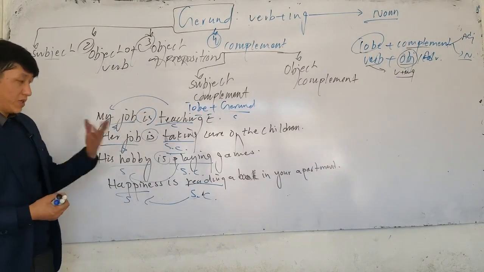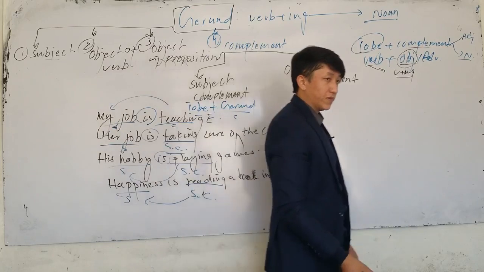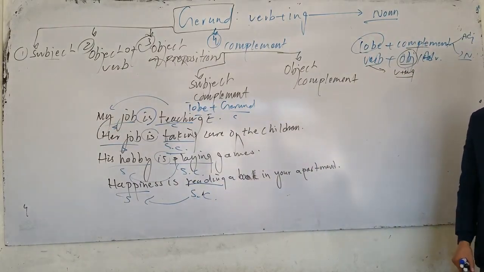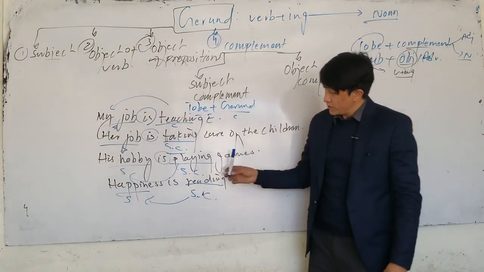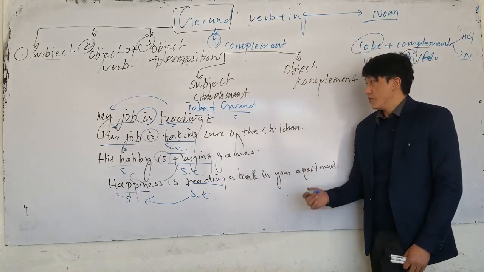Understood? Her plan, her decision, her hobby, my hobby, your hobby, my job, my plan, my decision, okay? And my dream. My plan is going. My decision is staying. Because it gives information about what? Subject. What do we call that? Subject complement. Now on the other hand, we have some object complement.